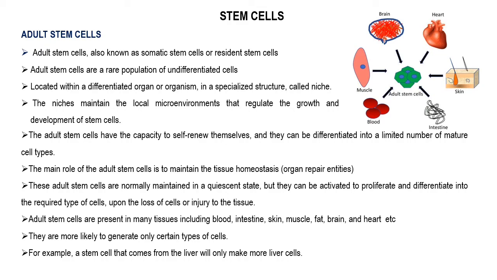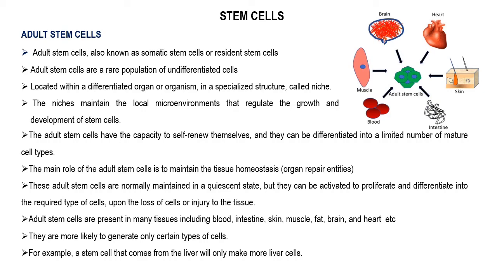And these adult stem cells are found in many organs and tissues, including blood, intestine, skin, muscle, fat, brain, and heart, etc.